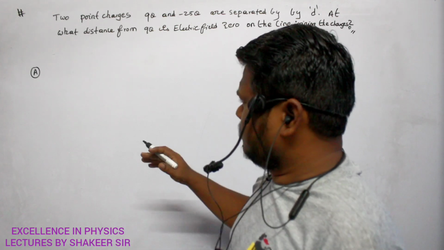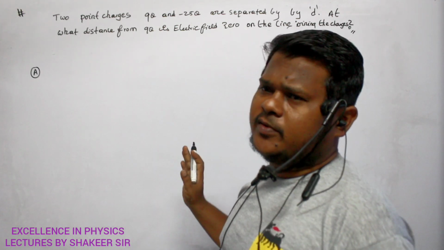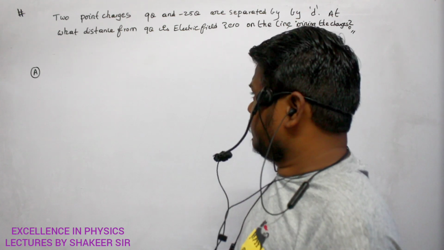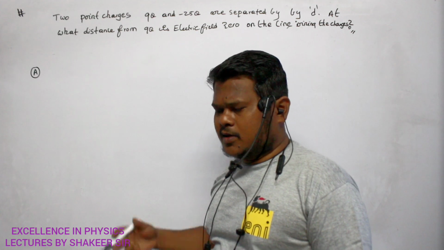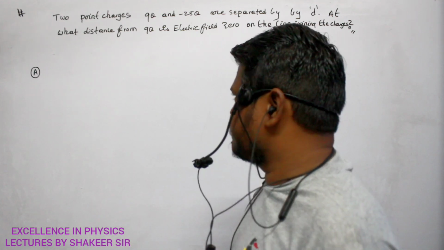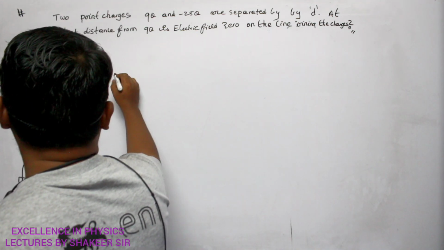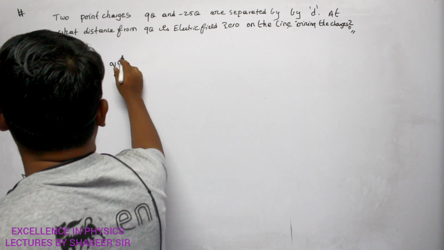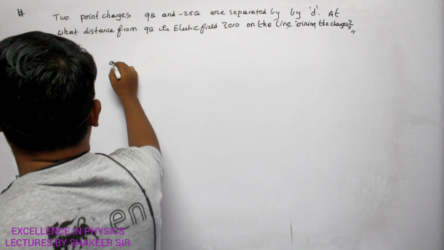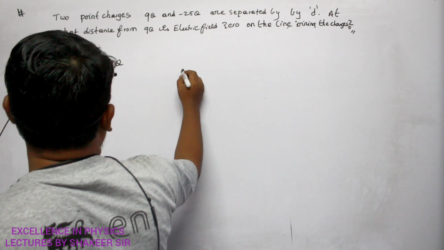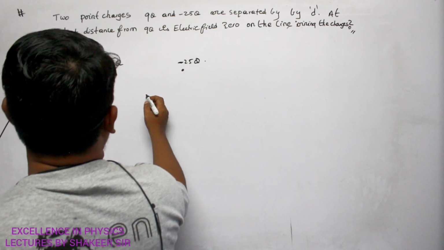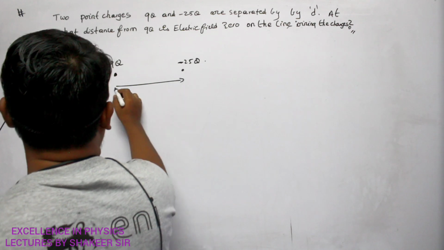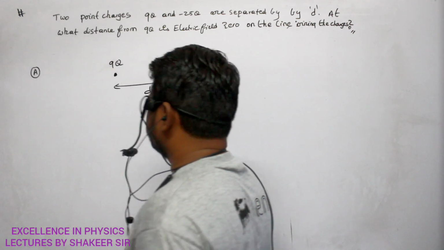In two other points also the electric field will become 0, but we are supposed to find the electric field on the line which is joining these two charges. So let us consider this is 9q, and this one is minus 25q. They are separated by a distance of d. Are you able to understand?